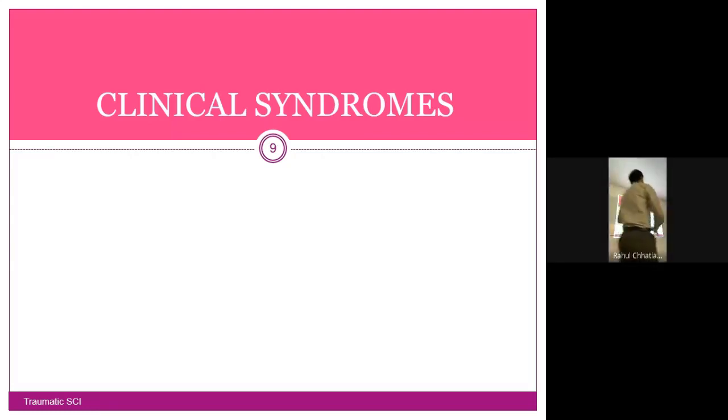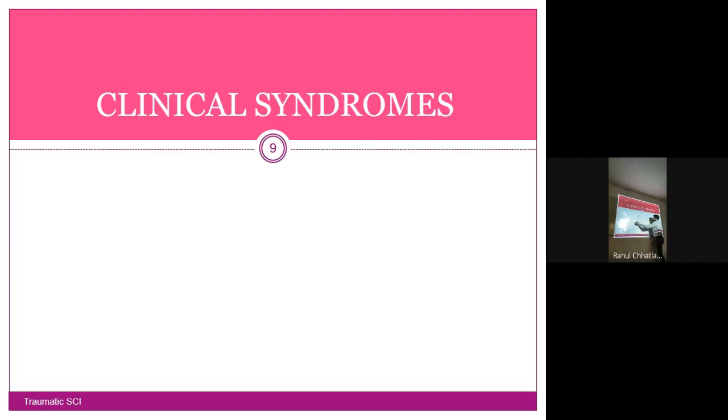Okay. So as we were discussing in the last lecture, we discussed Brown-Sequard syndrome, and next we are moving to other syndromes. Specifically, first we'll see the anterior. So first thing that we talked about was one half of the spinal cord is affected. Yes, so this is the transverse section. It is affected, so it will affect both the sensory and motor function.